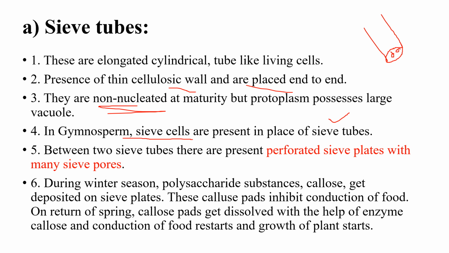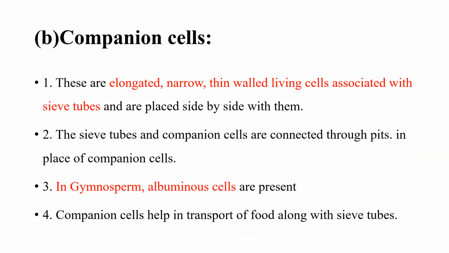Then during the winter season, the polysaccharide substance callose gets deposited on the sieve plate. The callose pads inhibit conduction of food. On return of spring, callose pads get dissolved with the help of the enzyme callase, conduction of food restarts and growth of the plant starts. Next, companion cells. They are elongated, narrow, thin-walled cells associated with sieve tubes.